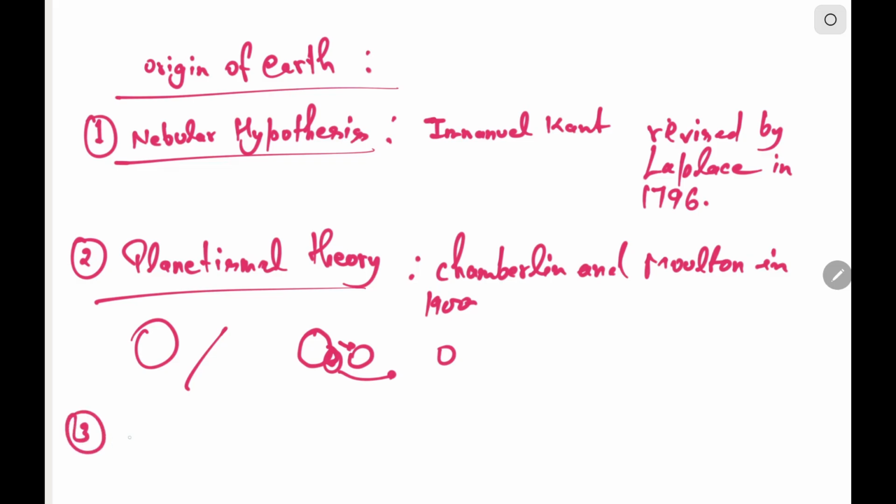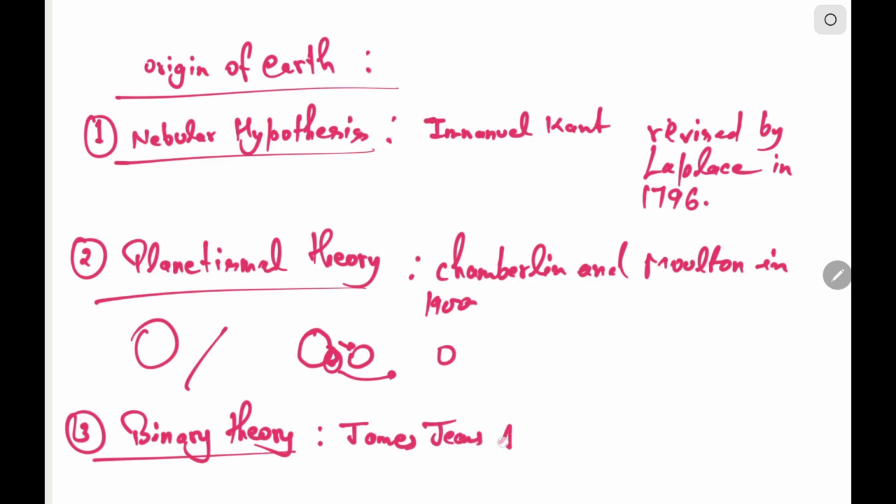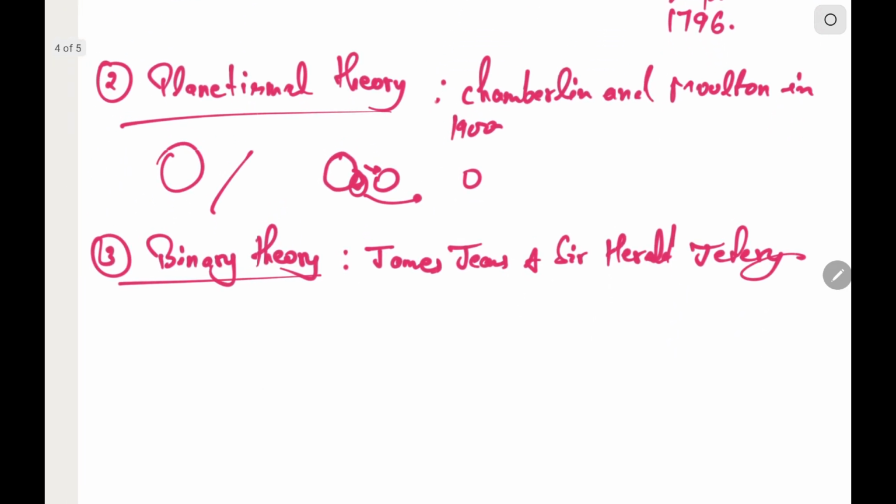Now the next theory is the binary theory, which is given by James Jeans and Sir Harold Jeffrey. It considers that there is a companion of the sun. Sun is not alone. There is another system of two suns, and the star passes by them, and then the planets are formed and start rotating around the sun.